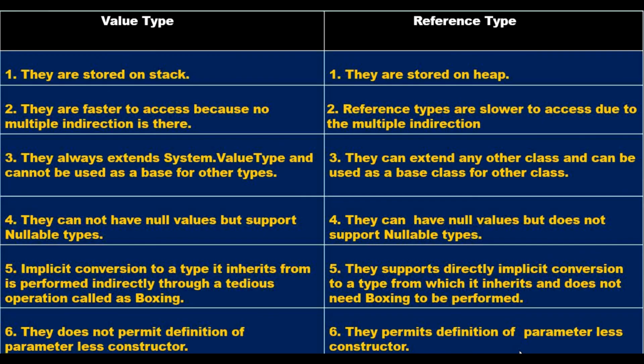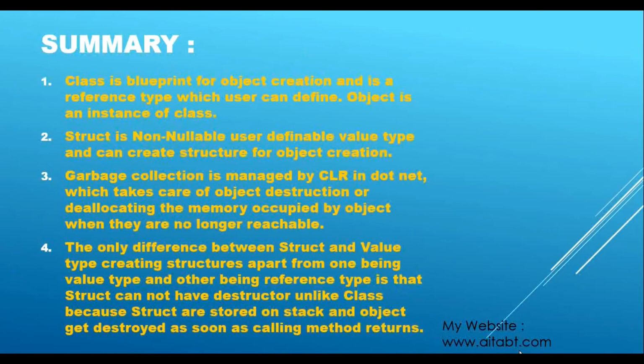So let's quickly see the summary. What it says: class is a blueprint for object creation and is a reference type which the user can define. Object is an instance of a class. That we have also seen. Blueprint means a class can have a structure for object creation, that means it can have methods, fields, properties, etc. Second, struct is a non-nullable user definable value type and can create a structure for object creation. That way also we have seen.